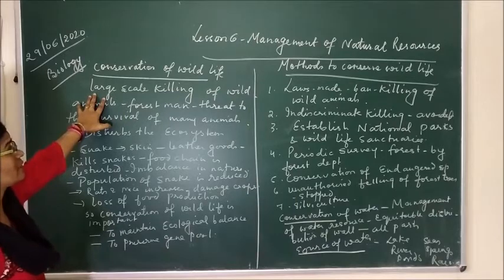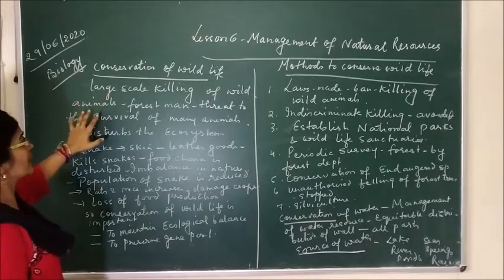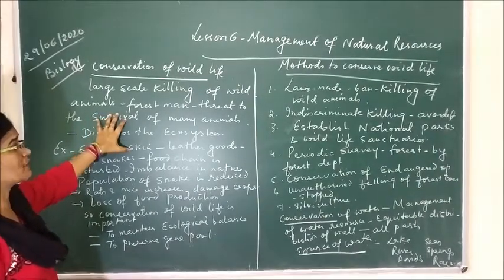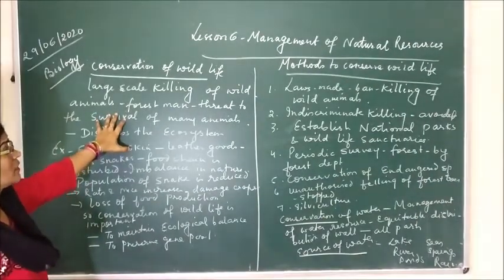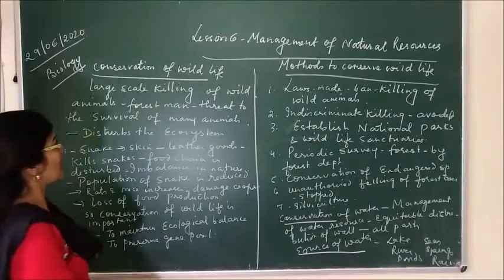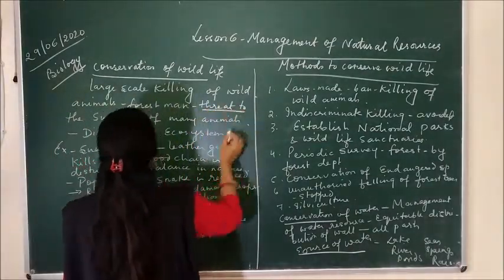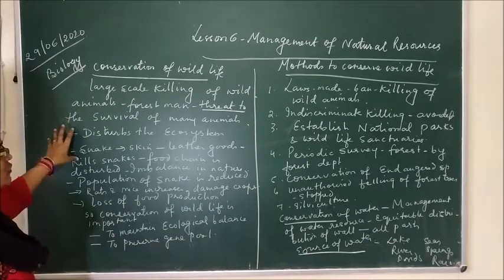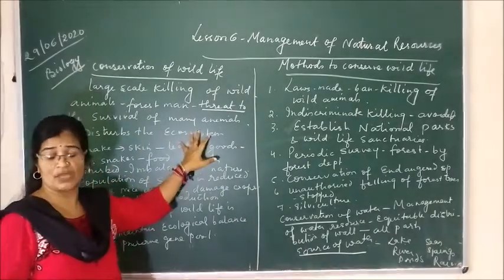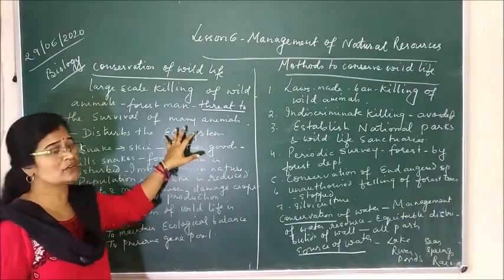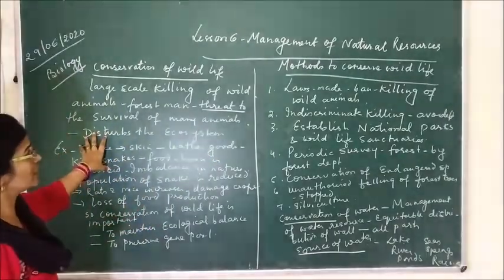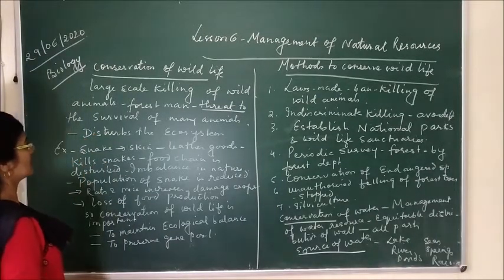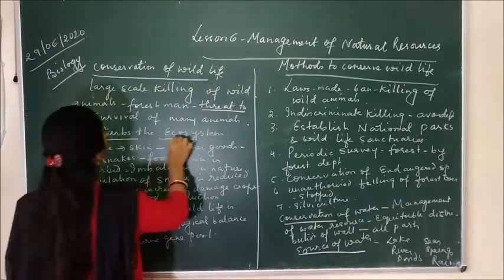Because we all know that large scale killing of these wild animals is destroying the ecosystem in our nature. So what will happen if we are destroying the forest, if we are destroying the wildlife? If we are destroying the forest, it will be a threat to the survival of many animals. You all know that forest is the habitat of the wild animals, and if we are destroying the forest, we are also killing the wild animals, which can disturb the ecosystem.